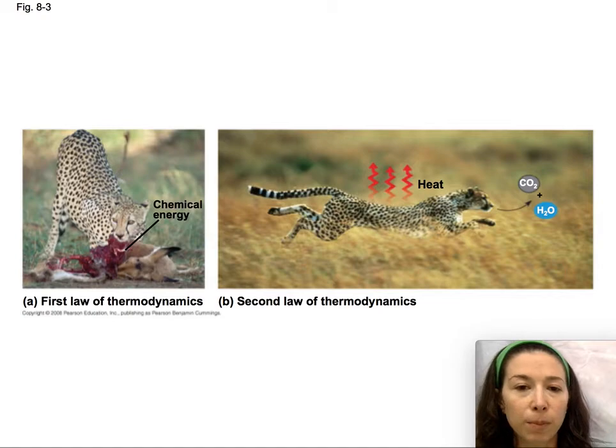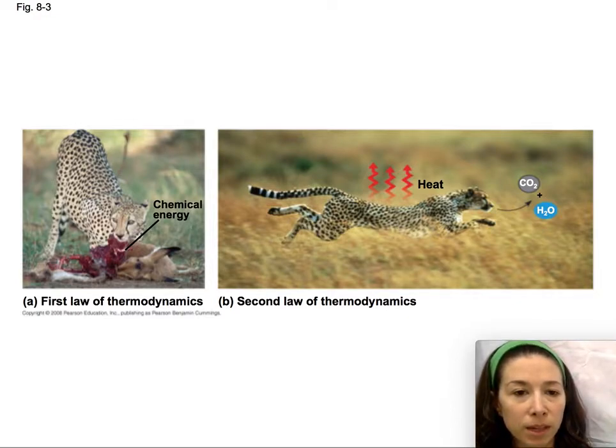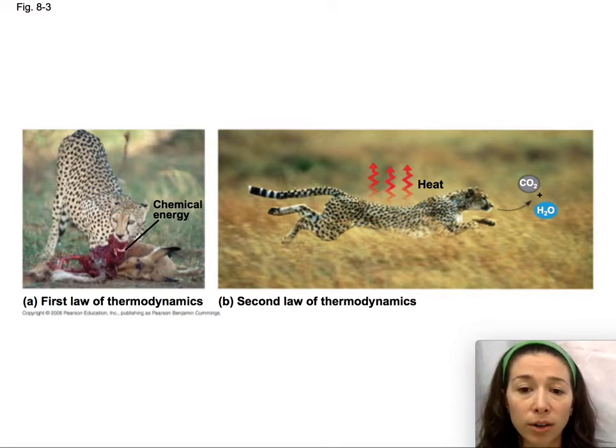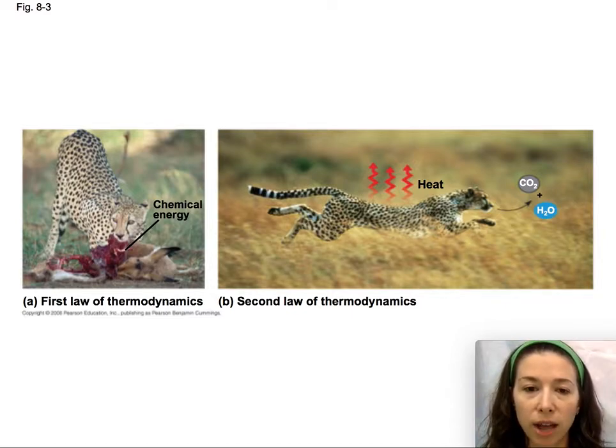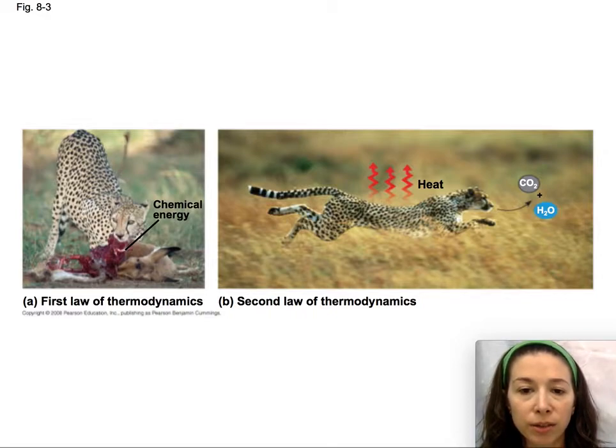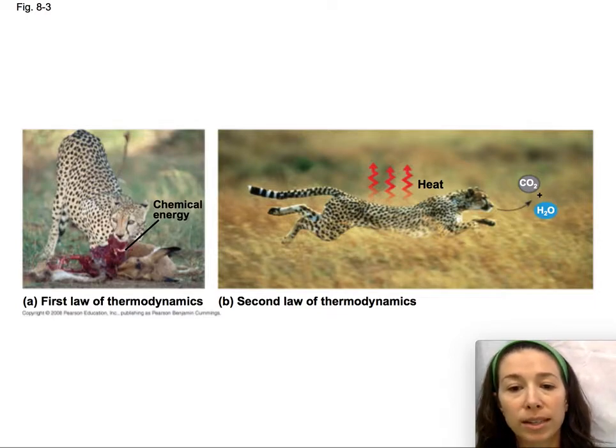Here are examples of the first law and the second law of thermodynamics. It's similar to the example I've been giving you with the cupcake. So here's a cheetah eating some meat. So the cheetah is acquiring chemical energy, right, through the meat, and it's using that energy, those calories, to run around, just through the process of living, of respiration, keeping its body warm, and other processes. A lot of that energy is being used up, and every time there's a metabolic reaction, there are chemical bonds being broken, and some of that energy is going to escape through heat.